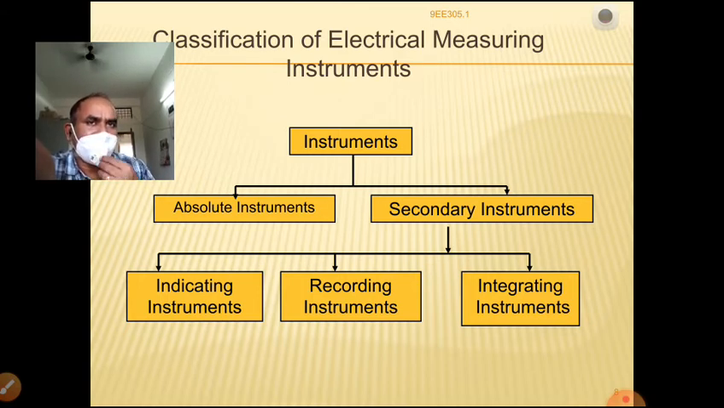At a glance, an indicating instrument has a needle, a pointer, and it indicates the value instantly at that moment. For example, the speedometer indicates how much your vehicle speed is at that instant. Coming to the recording instrument, it records the value for a given particular duration of time, from the initial time to the given time.